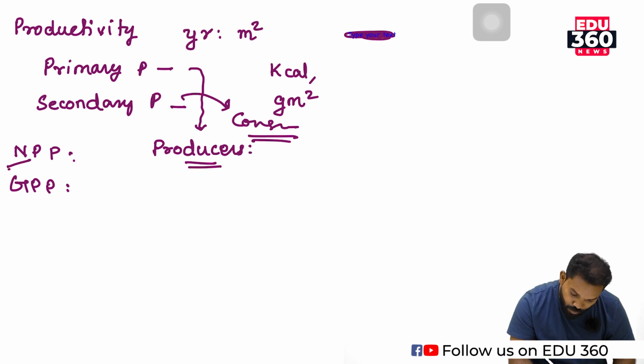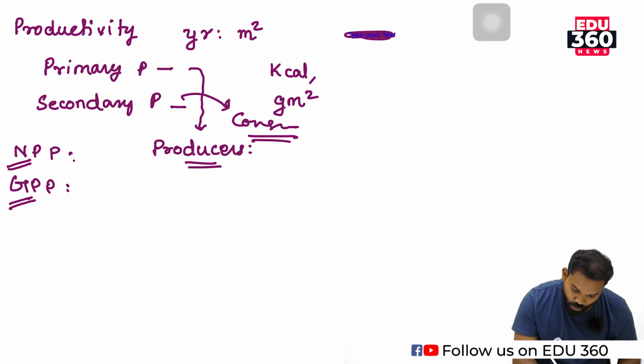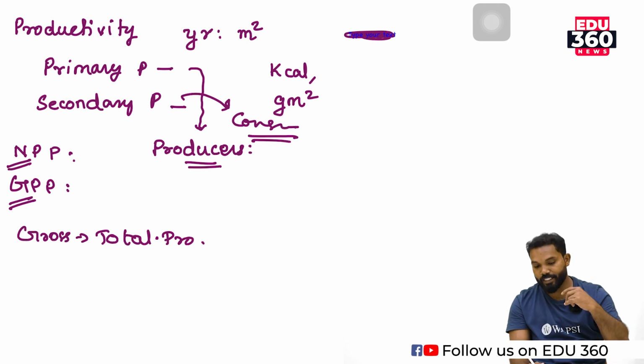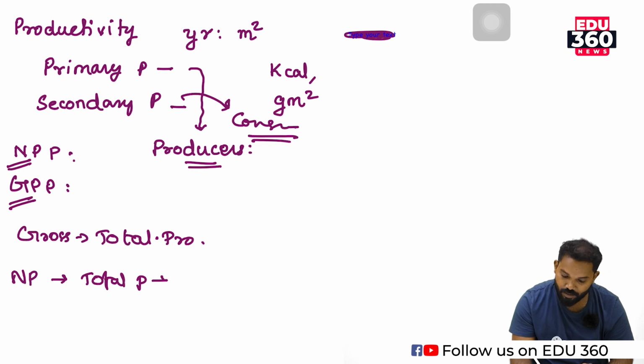Then what is net productivity, and then gross productivity? Gross productivity means the total production per unit time, per unit area. Net productivity means the total production minus the usage.